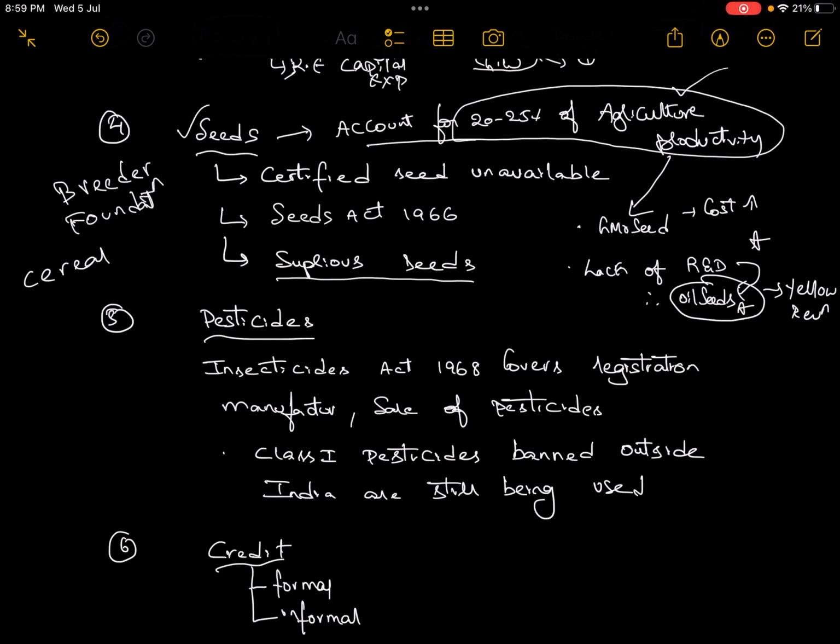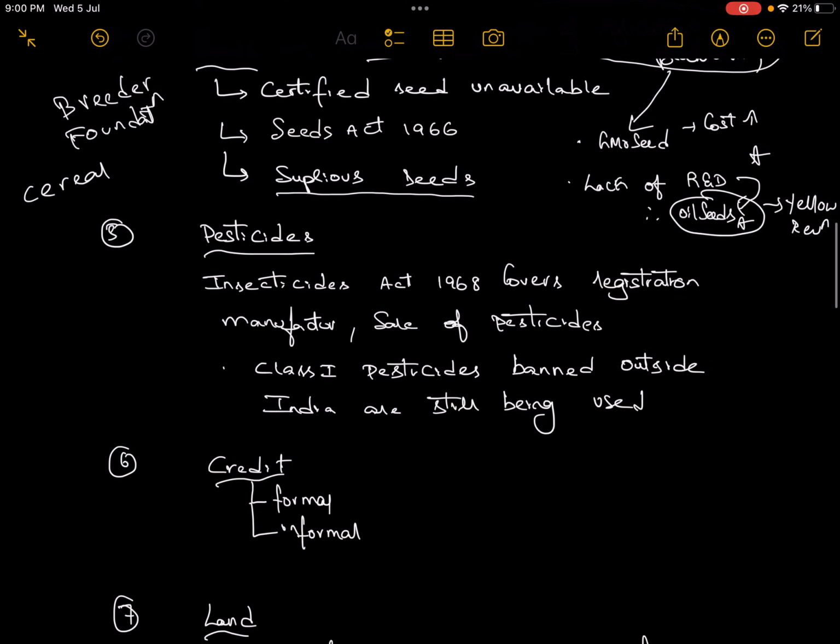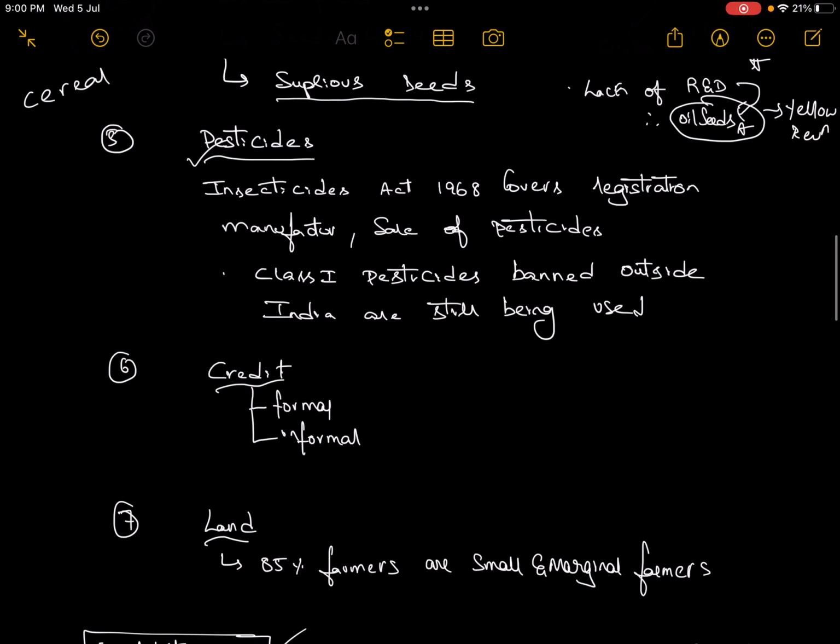Then the next input is pesticides. Pesticides are governed by the Insecticides Act 1968, which covers registration, manufacture, and sale of pesticides. However, the problem in India is that class 1 pesticides which are banned outside India are still being used in India. So pesticides are not being properly regulated in India. This is also one of the problems.